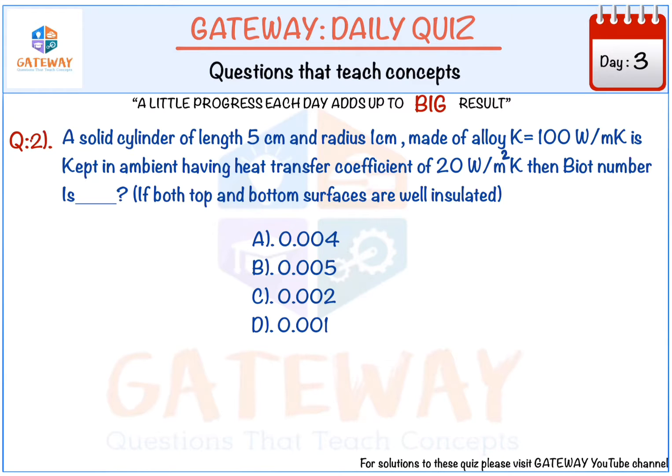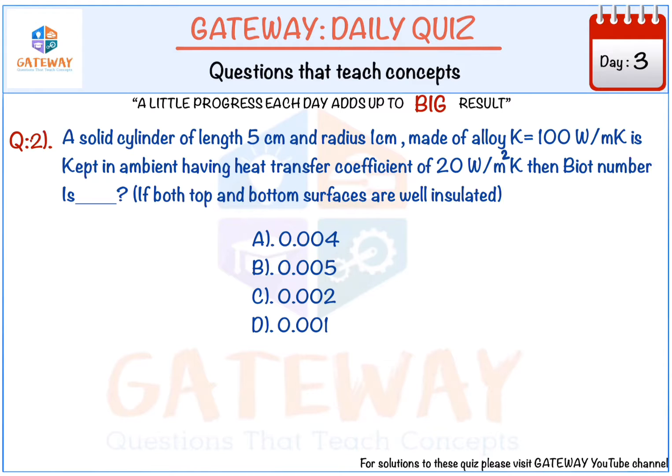Here the question is: a solid cylinder of length 5 cm and radius 1 cm, made of an alloy having thermal conductivity of 100 watt per meter Kelvin, is kept in an ambient having heat transfer coefficient of 20 watt per meter square Kelvin. Then the Biot number is, when both the top and bottom surfaces are well insulated, what does it mean?